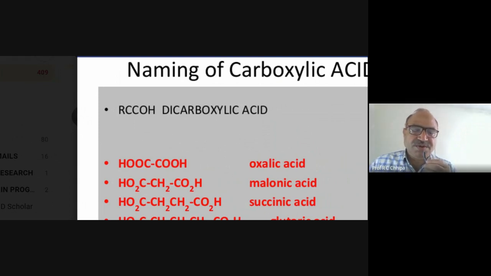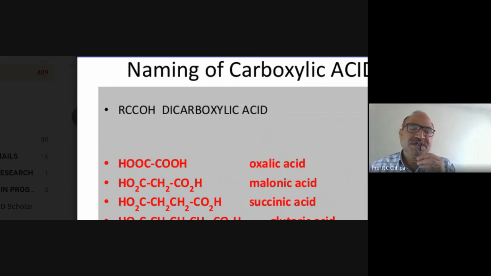And if two functional groups are there in an IUPAC name, then priorities are given. For example, suppose a carbon double bond carbon and COOH, two functional groups, are there in a compound, then that will be the carboxylic acid instead of alkene. CH2 double bond CH2 is ethylene.